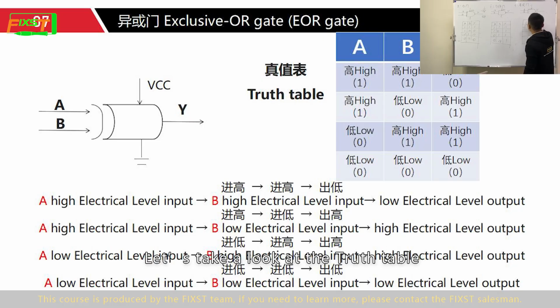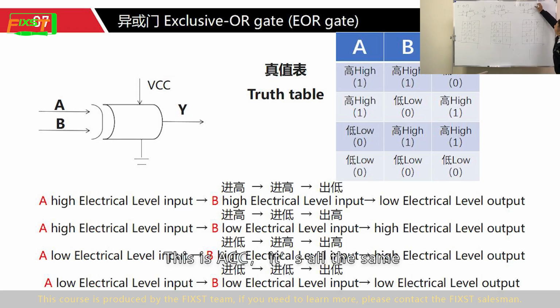Let's take a look at the truth table. A1, B1, Y is 0. A1, B0, Y is 1. A0, B1, Y is 1. A0, B0, Y is 0.